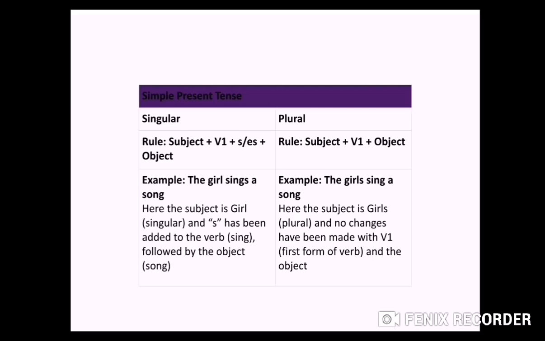And when we talk about plural, then we don't use s or es, we simply use first form of verb. Here I will give you examples. For singular, if I say the girl sings a song, here I am talking about girl. Here the subject is girl and she is singular, she is one. So we have added s after sing. Clear? So sing is verb here, so we have used it. Sing is first form of verb and we have added s in that. So the girl sings a song.